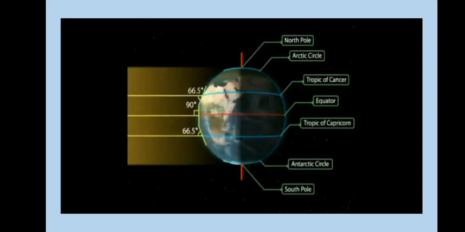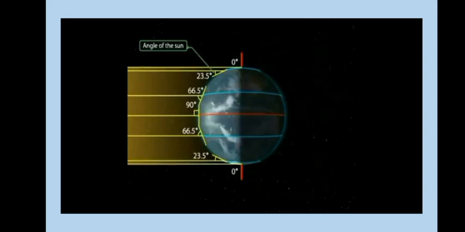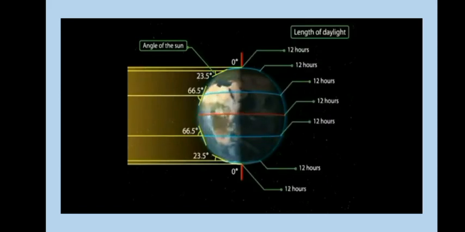The angle of the sun decreases towards the pole. On this day, the two hemispheres receive a similar amount of sunlight and the length of the day and night are equal at all places on the earth. After this day, it is spring in the northern hemisphere, where the days are longer than the night. In the southern hemisphere, it becomes autumn, when the day is shorter than the night.